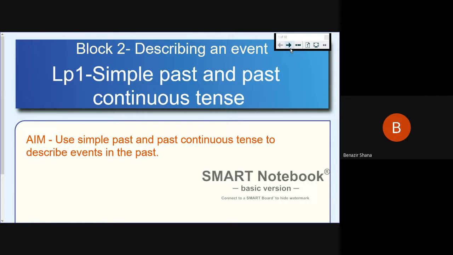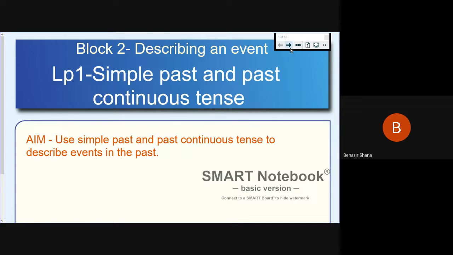So we are going to have simple past and past continuous tense in our class today. We are going to use the tenses simple past and past continuous, and we are going to describe what is happening in an event. So we are going to present a situation, and you are going to use the tenses simple past and past continuous tense to describe the situation.